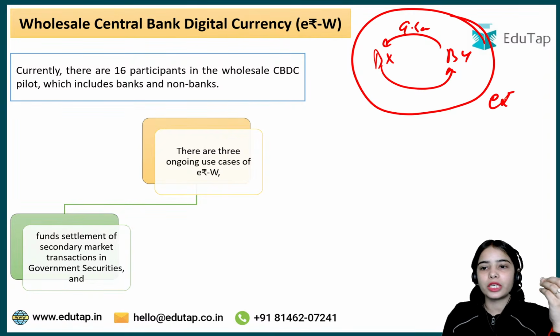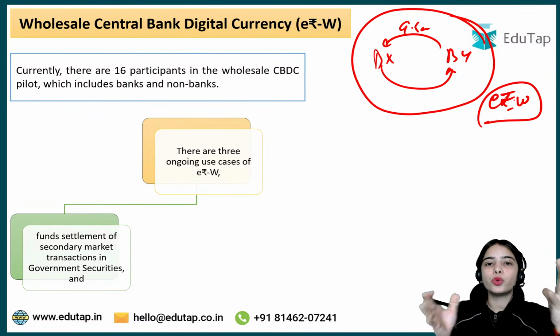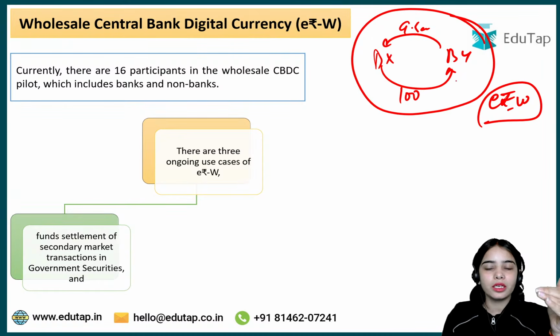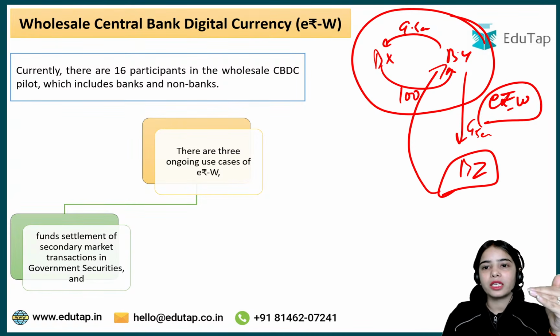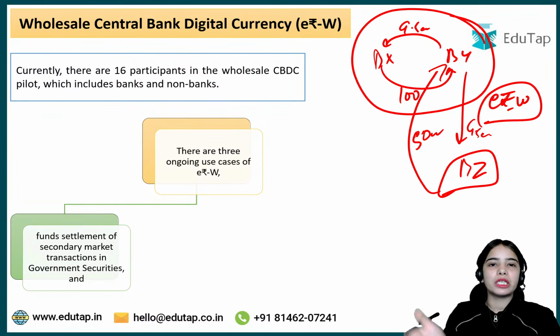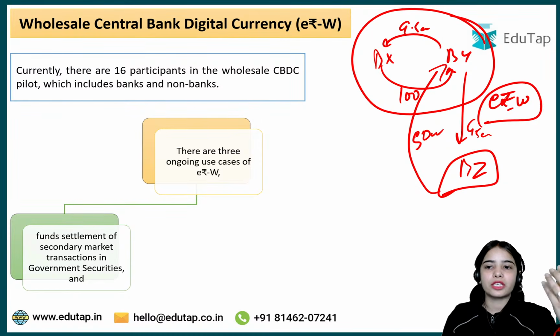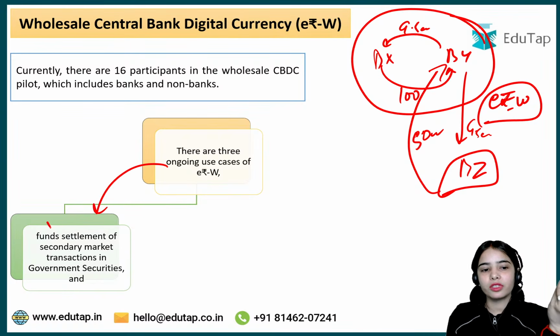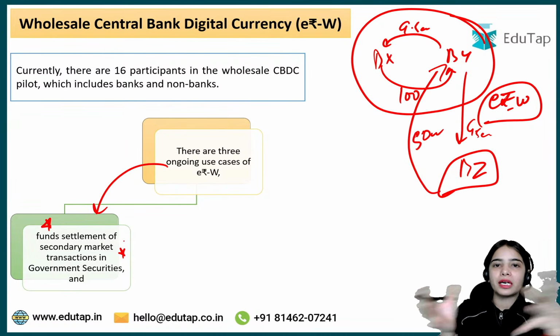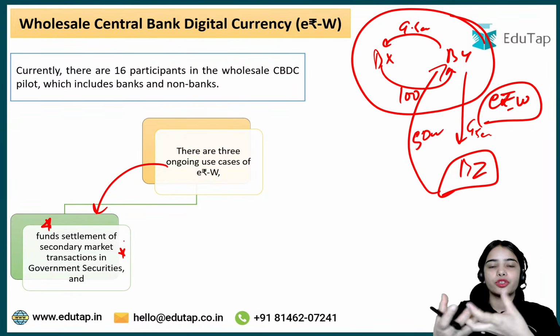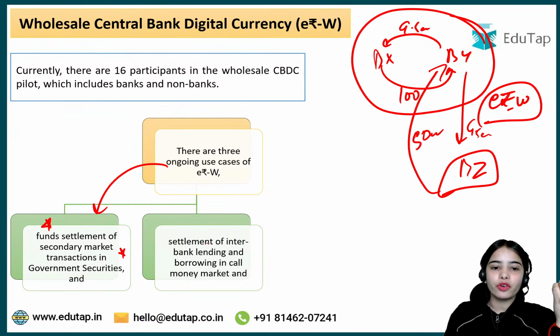transaction can happen through the e-Rupee wholesale, because a huge amount of money has to be transacted. Okay, bank Y is also selling the government securities to bank Z, and bank Z has to pay 50 crores to bank Y. So this kind of multiple transactions, large volume of transactions, can happen through the e-Rupee. So there are 3 ongoing use cases. First is the fund settlement of secondary market transactions, where the banks and the huge financial institutions are involved. Second is settlement of interbank lending.